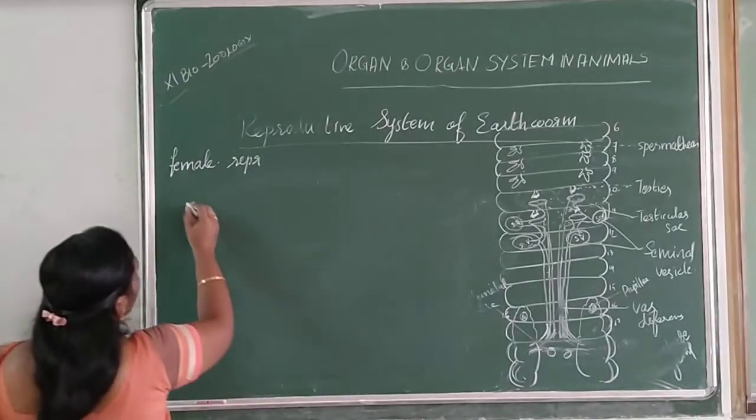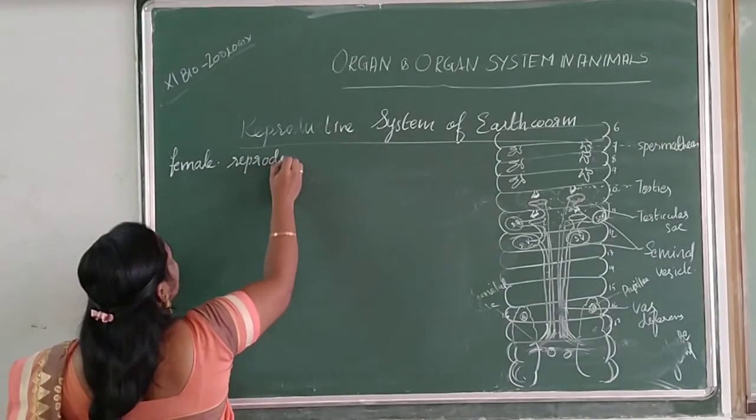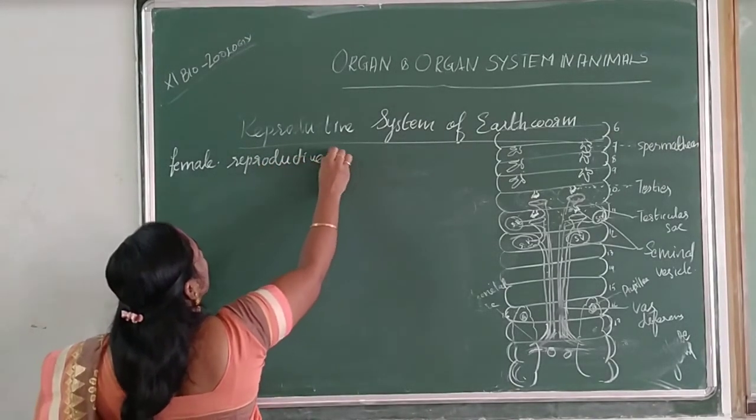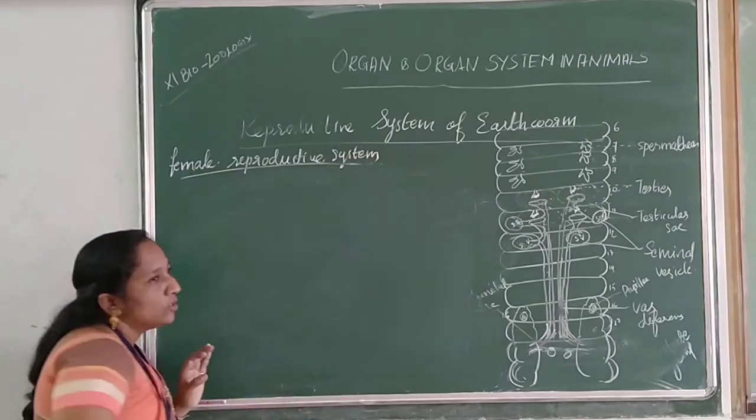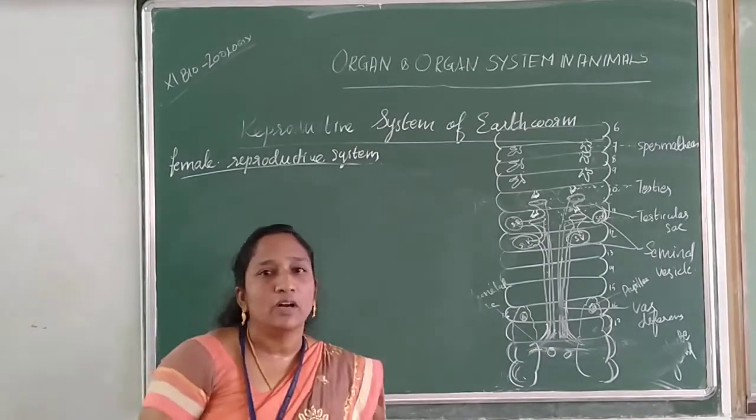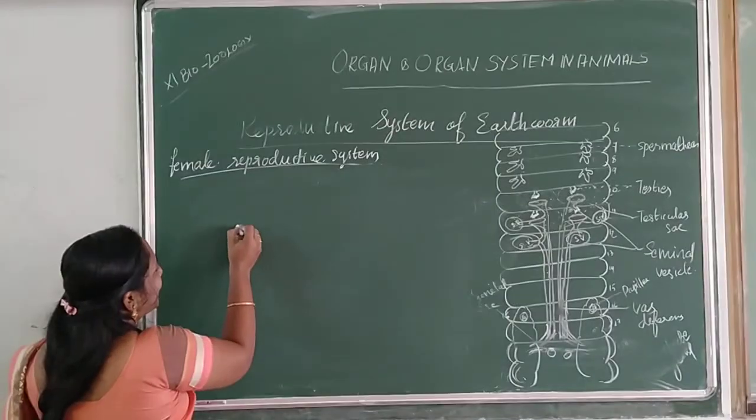Okay, now let's learn the female reproductive system of earthworm. It is very easy and very simple.